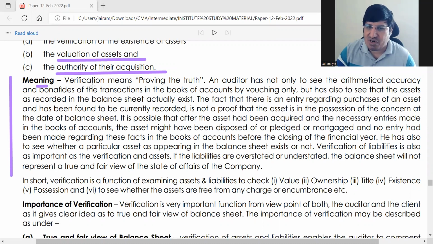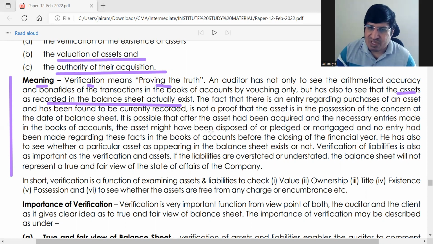So verification means what? Proving the truth, okay. He as auditor has to see that assets as recorded in the balance sheet actually exist. Okay, so यही चीज है जो मैंने आपको बताया. The entry might show that assets are existing, but actually they are not there. Okay, that is what is seen in verification.